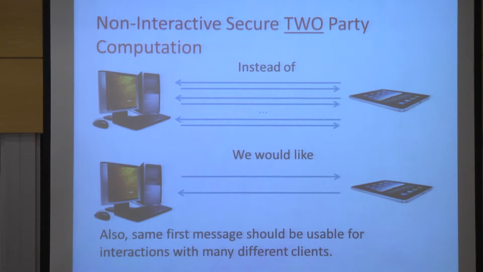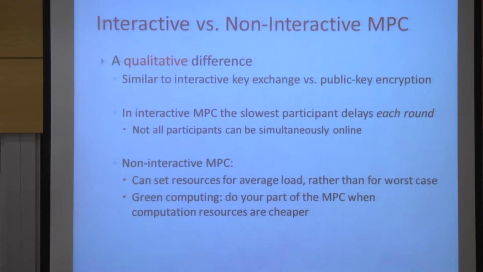And it's also nice if the first message can be used for many interactions. So the party who sends the first message, say, publishes it on its web page, and any party who sees this web page can, say, send an email back with an answer, and then that first party can compute the result of the computation. And this is what we achieve in our protocols.